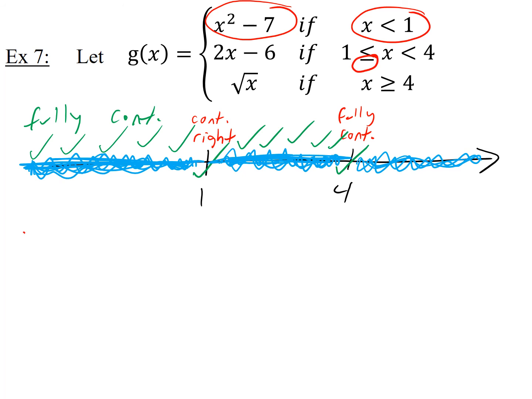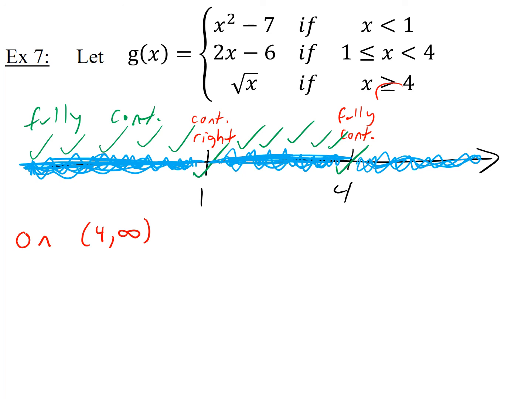Okay, so we're going to write on, so what number is bigger than 4? So you're going to write 4 to infinity. Again, put a parentheses. I know you see, let's erase some of this. I know you see a greater than or equal to right here. Okay, but even though it says equal to, don't deal with 4.